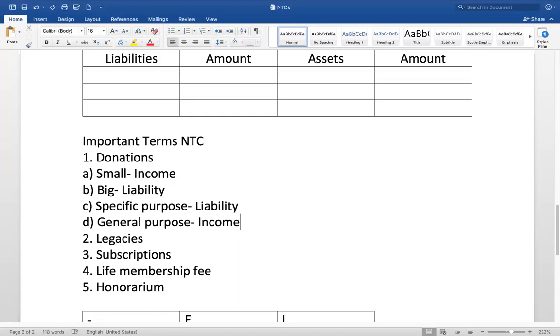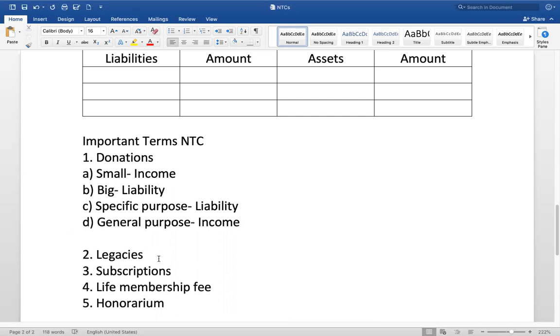So when you come across the problem, if it is a small amount compared to other amounts, a petty amount, take it in the income. If it is a big amount, take it as a liability. But if it's a specific purpose, even if it is small, it is a liability. Even if it is big, if it is for general purpose, then it is an income. This is all about donations.